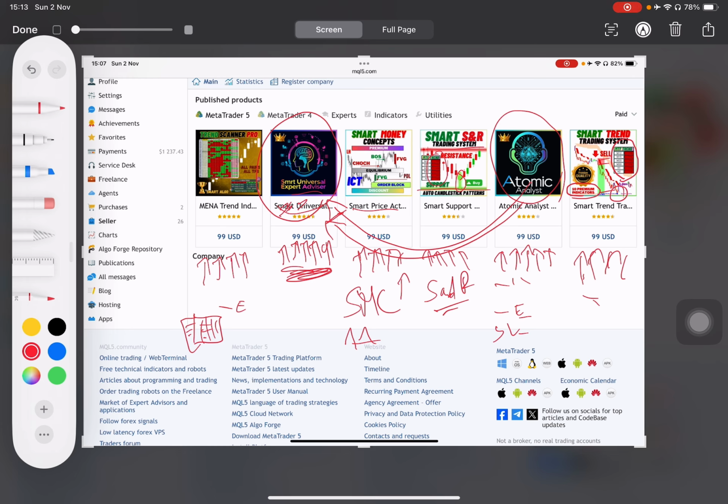Now, what you need to understand here, guys, is that expert advisors are divided into two portions. The first portion is the indicator, and the second one is the expert advisor. The indicator is the strategy that is actually giving the entries, the buy and sell entries. And the second portion here is the expert advisor.